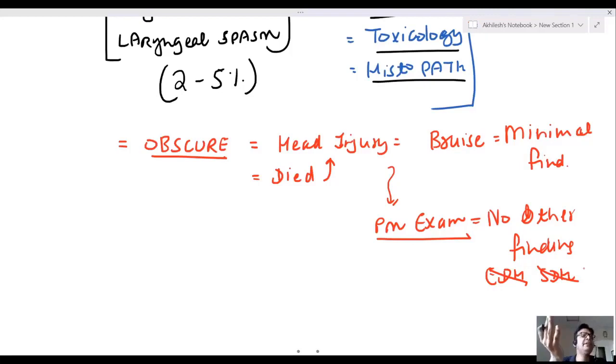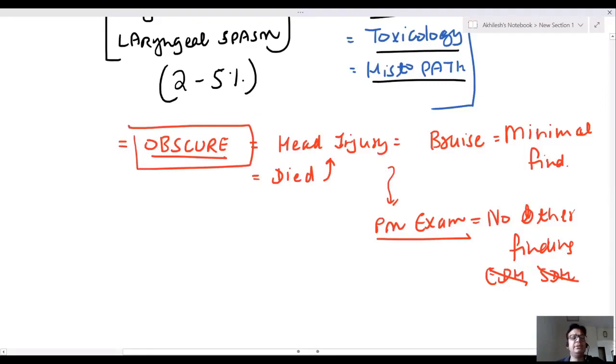The bruise on the head suggests that the person died due to a head injury. But in postmortem, we are not able to get any other finding. Sir, this is known as obscure autopsy. Minimal finding is present, but no significant finding is present. You have a minimal finding in postmortem examination, but in gross examination, you are not able to detect anything.